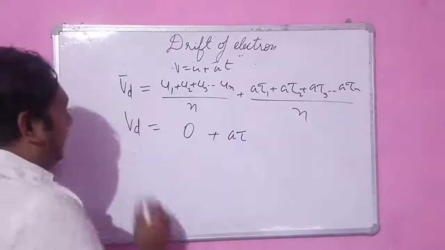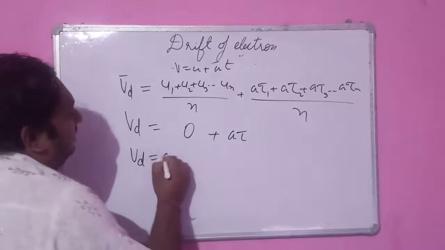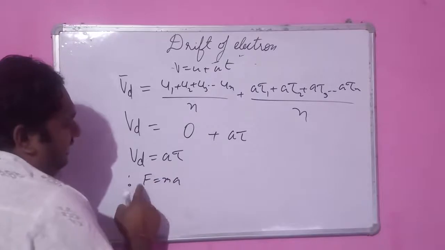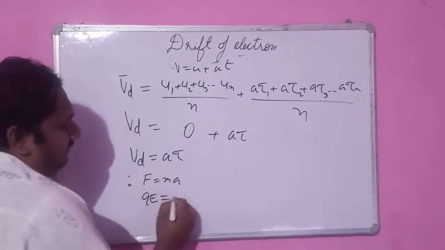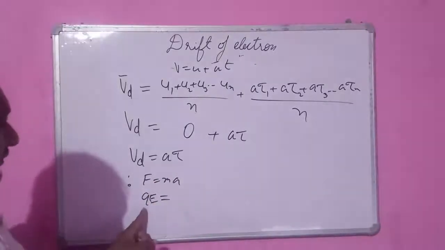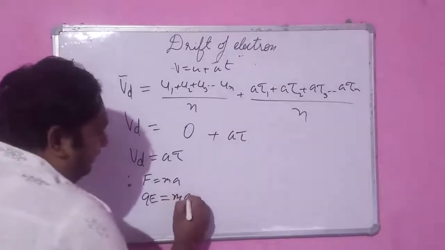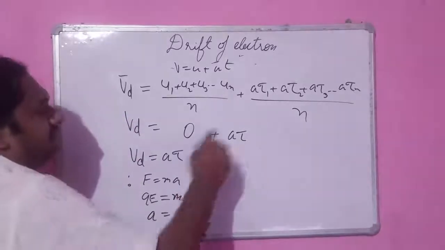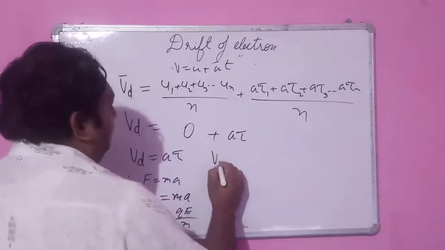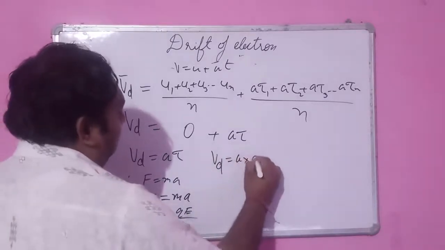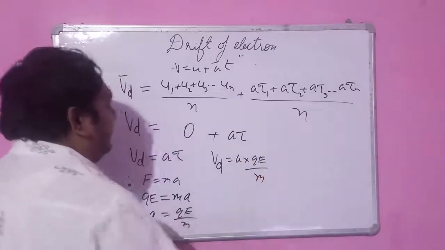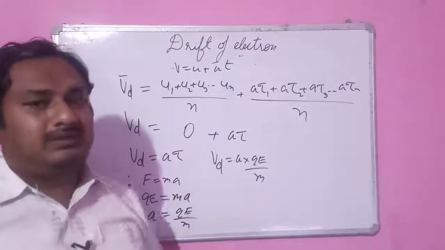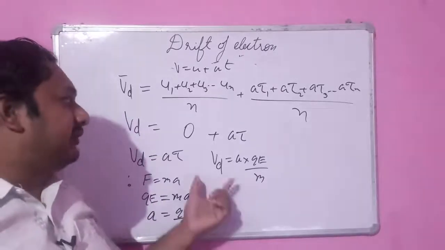Now we can develop some relationship. Since force F equals ma, and F equals QE because they are experiencing electric force, so F equals QE equals ma, or a equals QE upon m. So we can substitute this here. So Vd is equal to a into tau, that is, Vd equals QE tau upon m. That is the drift velocity of an electron when the electric field is applied to a conductor.